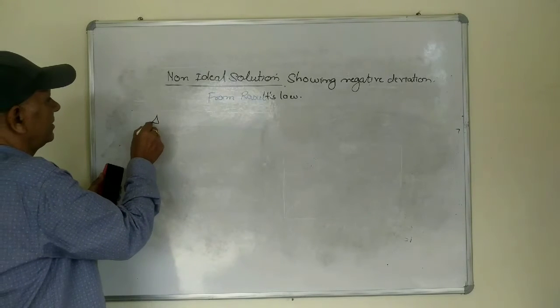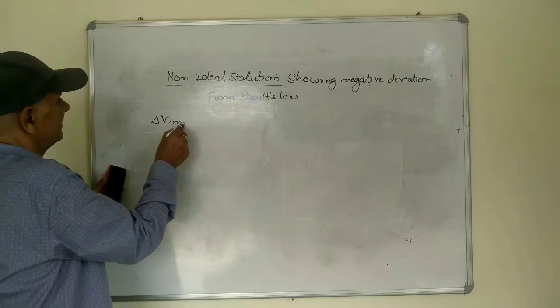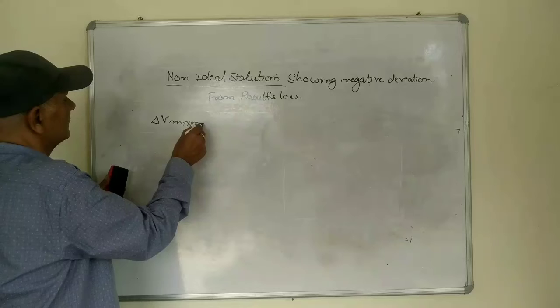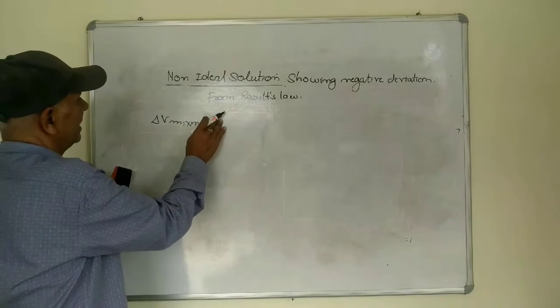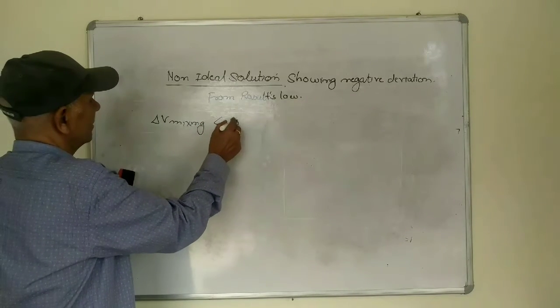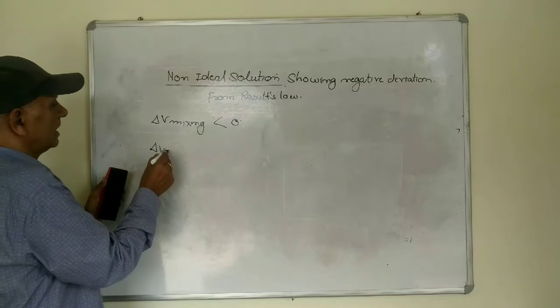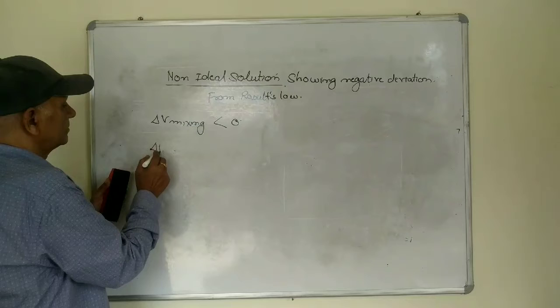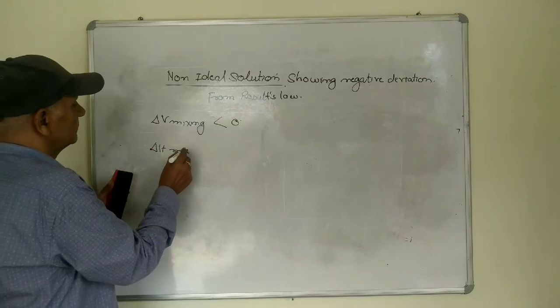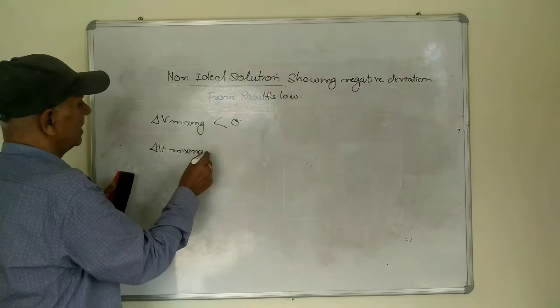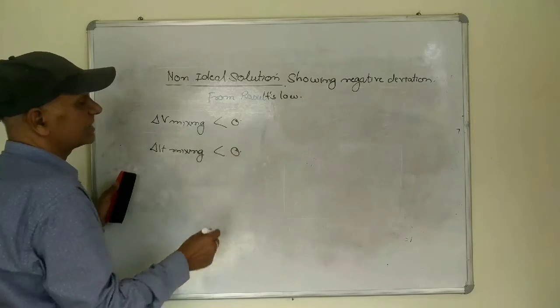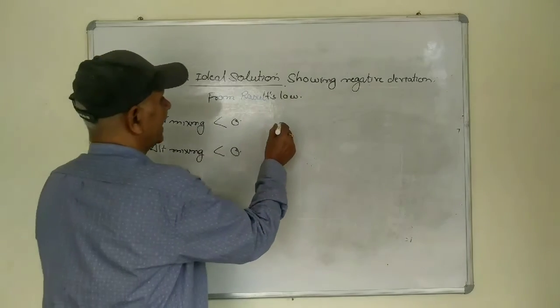And delta V mixing is less than 0. Similarly, delta H mixing is also less than 0, meaning negative.